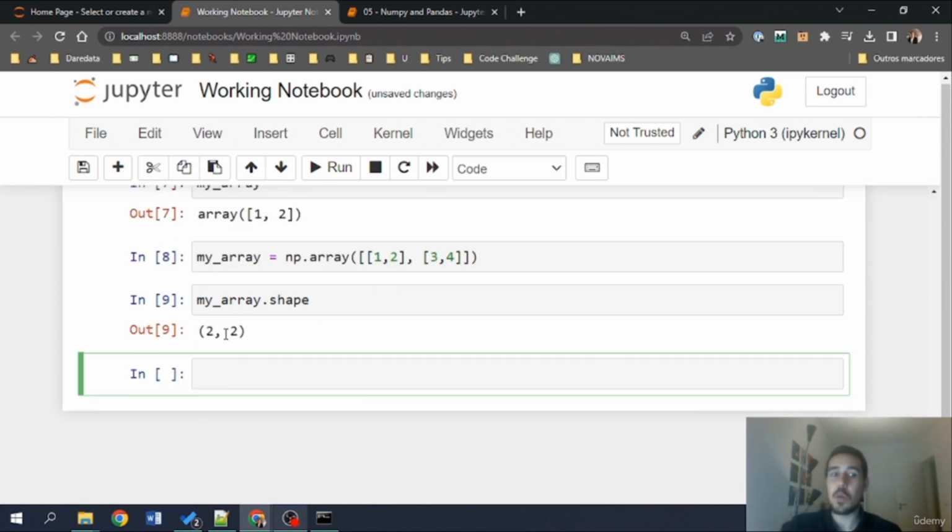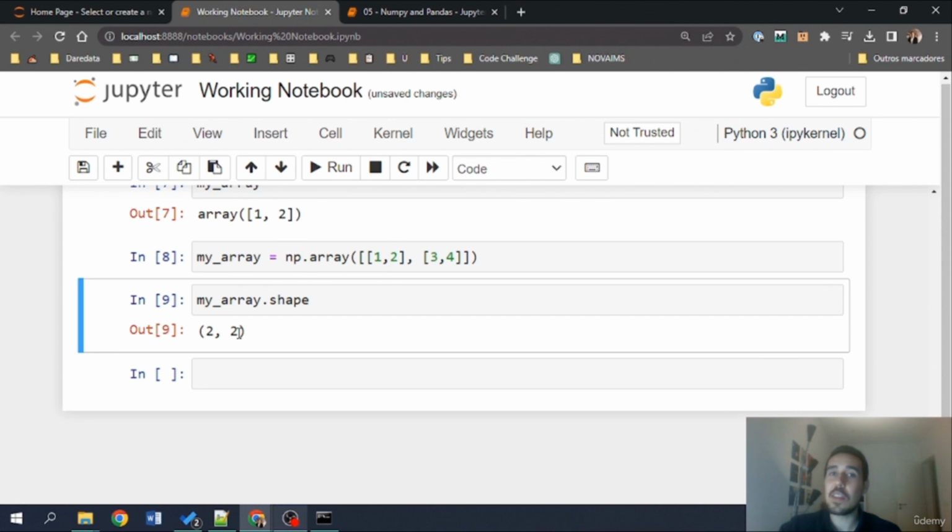So notice that now we have 2, 2. The number of elements in this tuple that contains numbers defines the number of dimensions of our array. In this case, we see 2 elements in this tuple, so that means that our array contains 2 dimensions. How many elements does each dimension contain? 2 in each one of them, right?